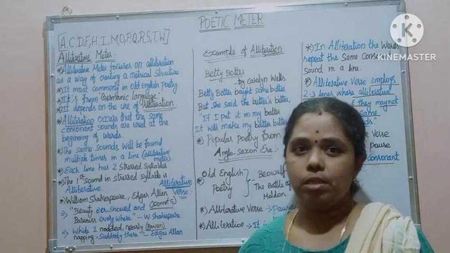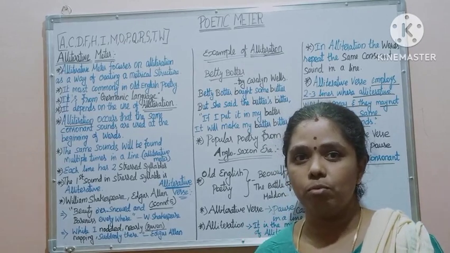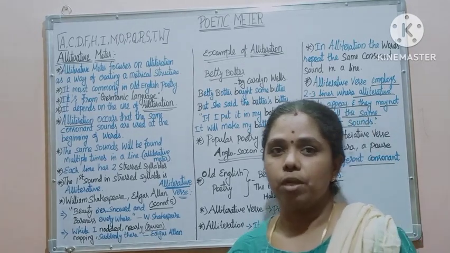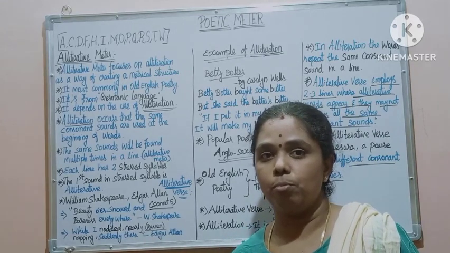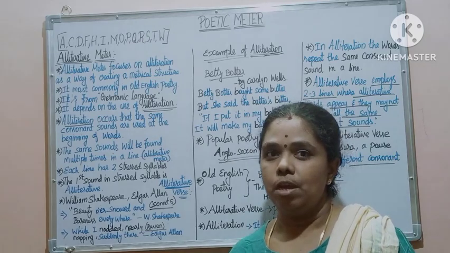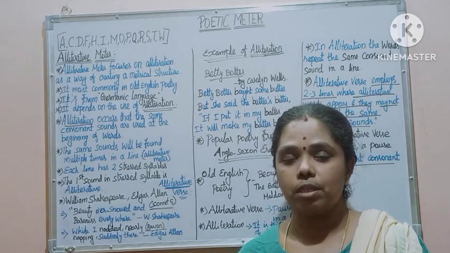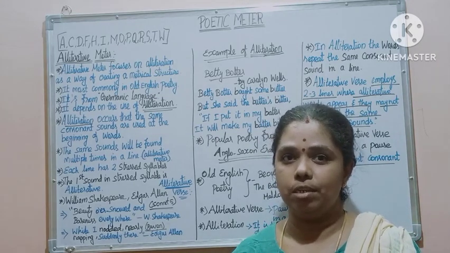Alliteration means the same consonant sounds at the beginning of words in a verse. That is called alliteration. Alliteration is the main component of alliterative verse. Let's see the differences between alliterative verse and alliteration.